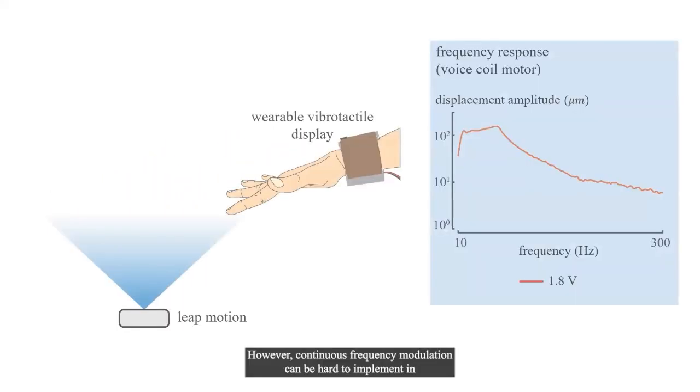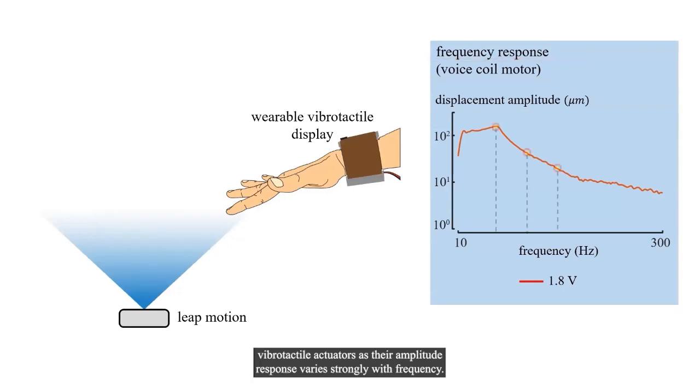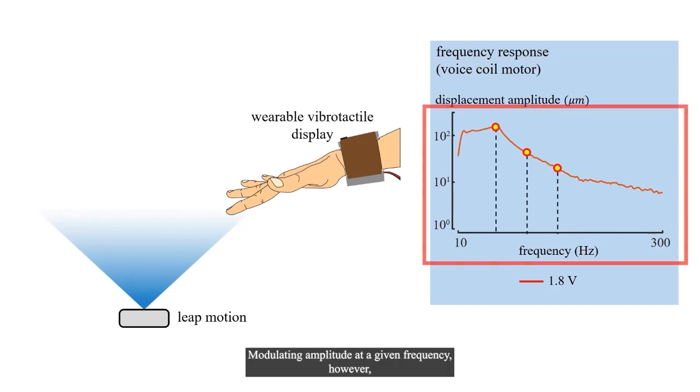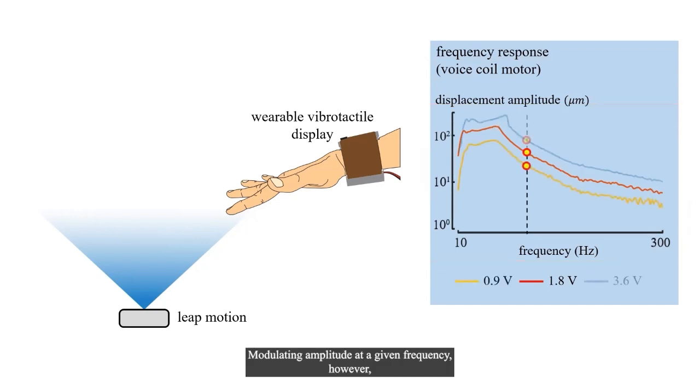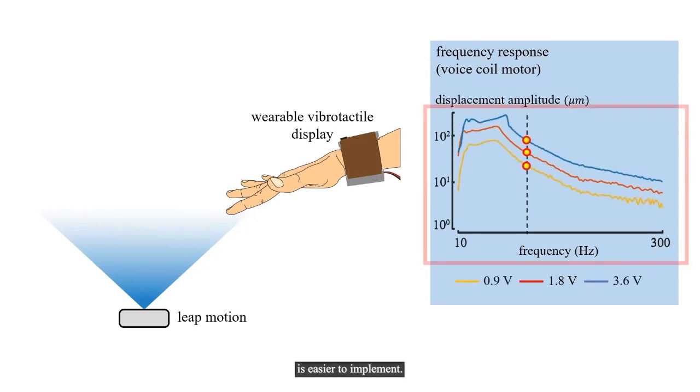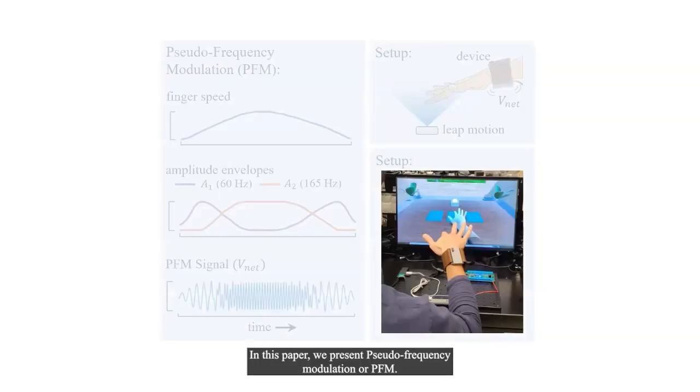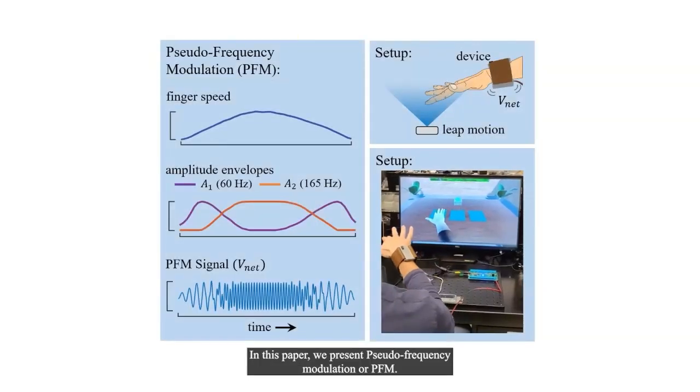However, continuous frequency modulation can be hard to implement in vibrotactile actuators, as their amplitude response varies strongly with frequency. Modulating amplitude at a given frequency, however, is easier to implement. In this paper, we present pseudo-frequency modulation, or PFM.